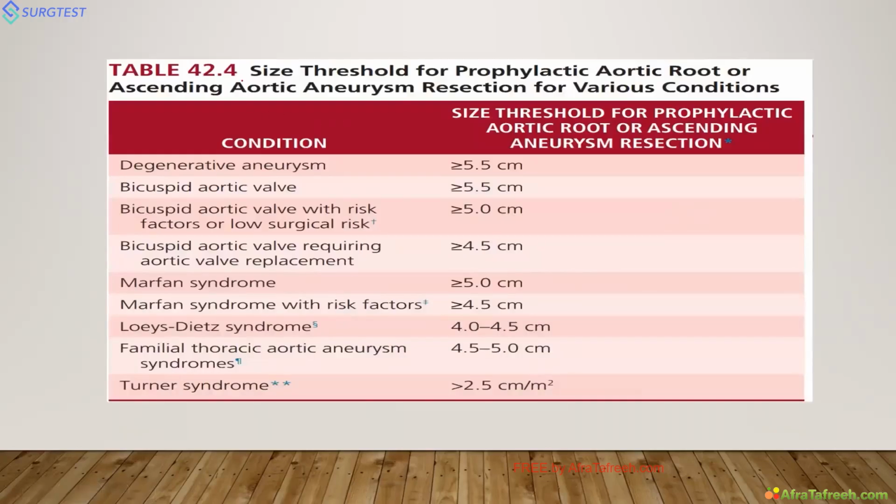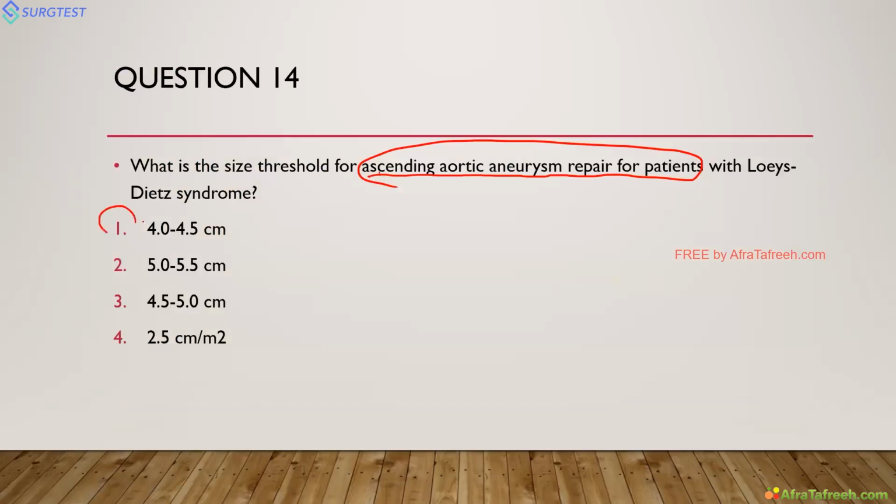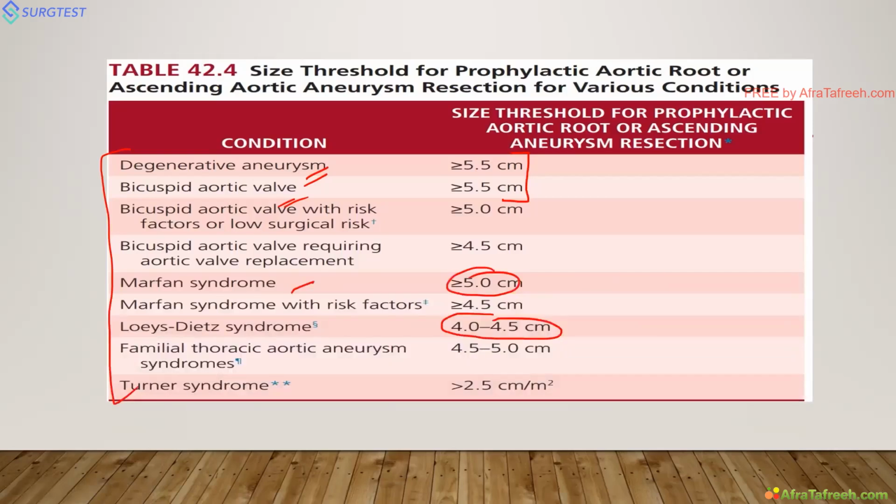See, this is the flow chart given from Braunwald, and it is a very important chart. Whenever there is a normal aortic aneurysm, degenerative aneurysm, or bicuspid aortic valve, remember 5.5. Next, for hereditary thoracic aneurysm: Marfan 5, Loeys-Dietz 4 to 4.5. So the answer to this question is 4 to 4.5. Because I told you, Loeys-Dietz syndrome has a malignant course. It has a risk of aortic disruption at younger ages and smaller sizes. Next, Turner syndrome, 2.5 centimeter per meter square.